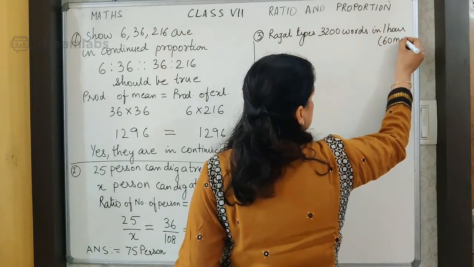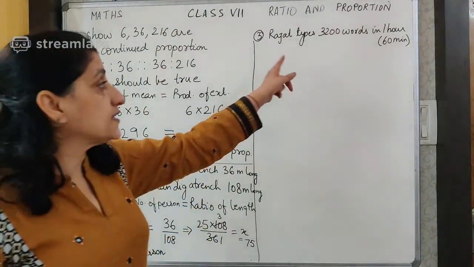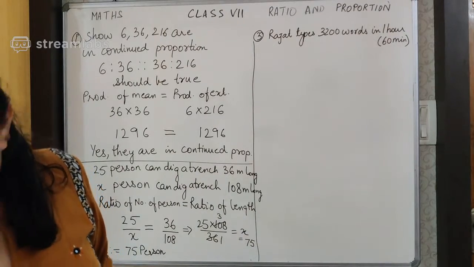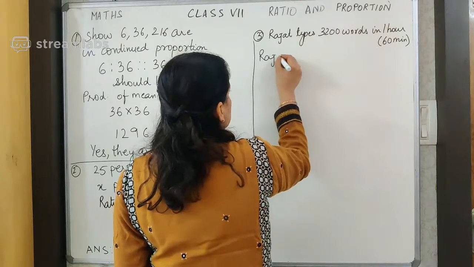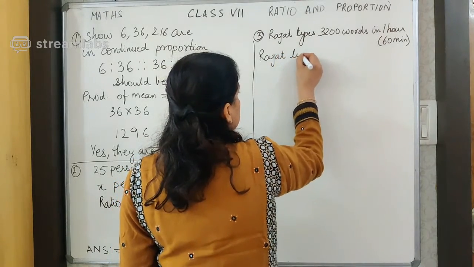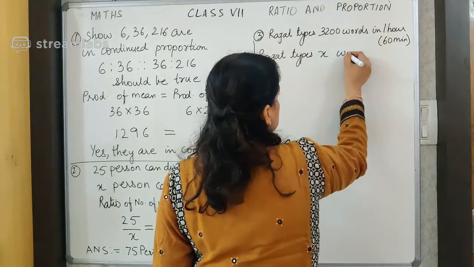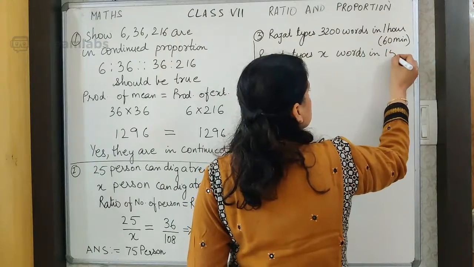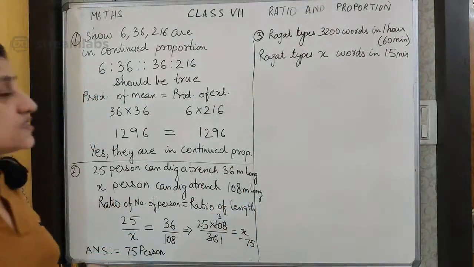I am writing it in the bracket side by side because I have read in the question that the other unit is in minutes. Then it is saying how many words. So we write over here, Rajat types X words in 15 minutes. You can see a similar type of question is there.